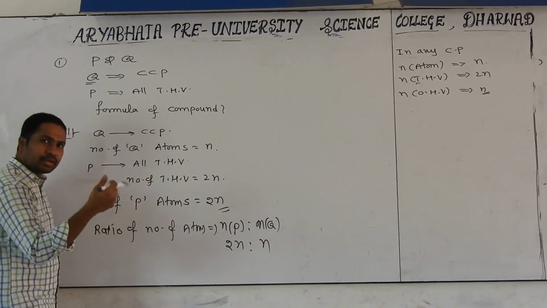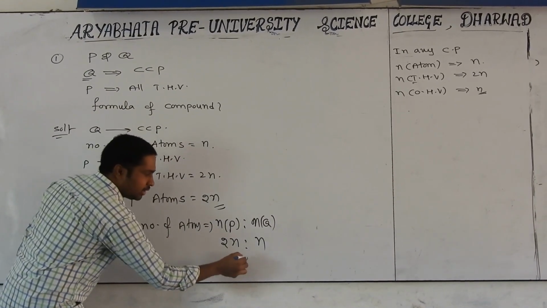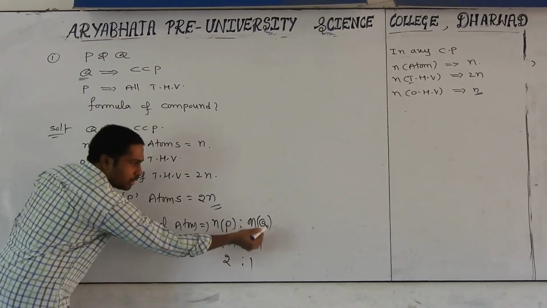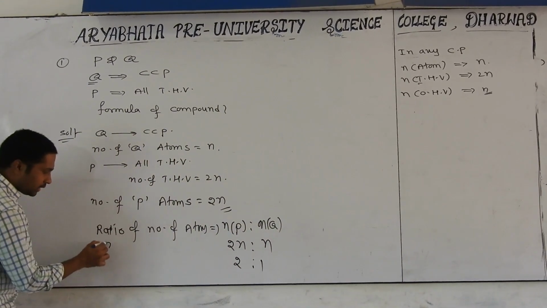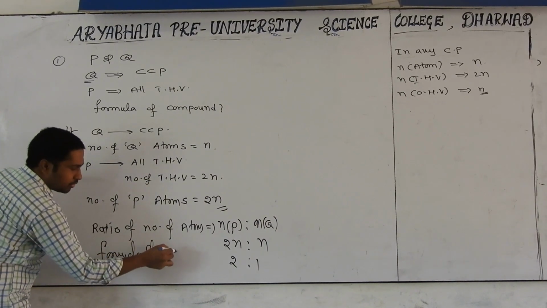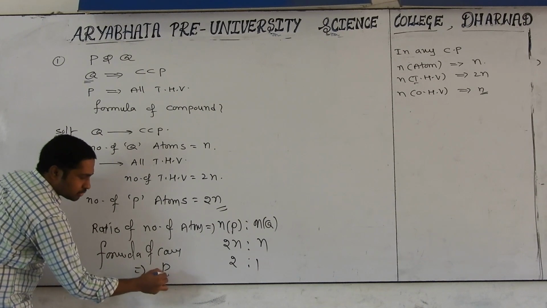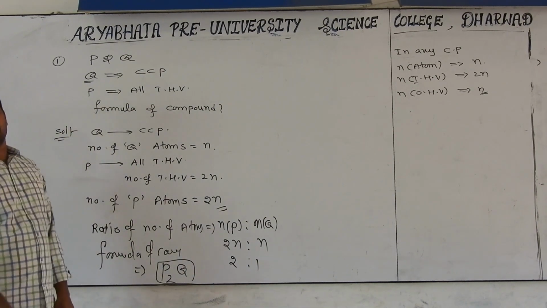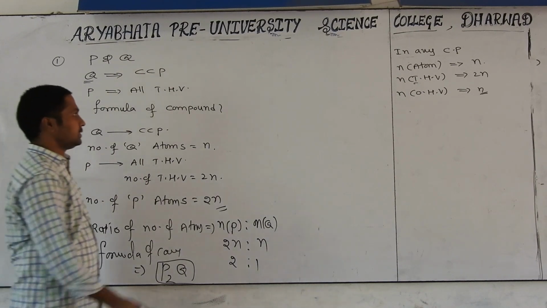For the common factor n, delete it. What is coming then? 2 is to 1. The number of P atoms is 2, the number of Q atoms is 1. Automatically, the formula of the compound is P2Q. Very simple things. We can understand.